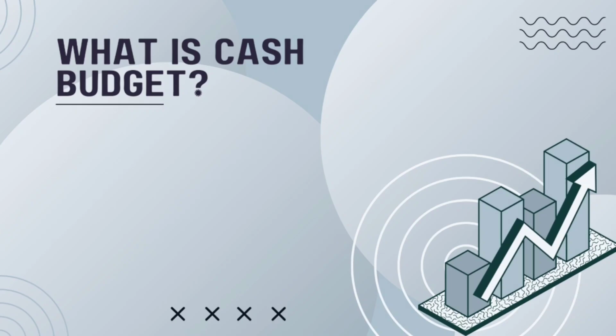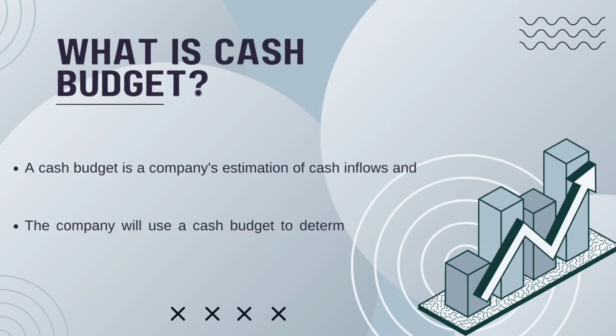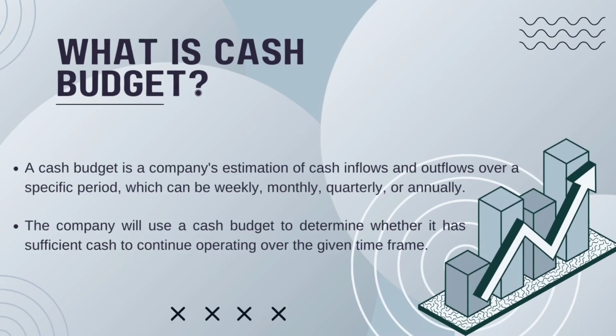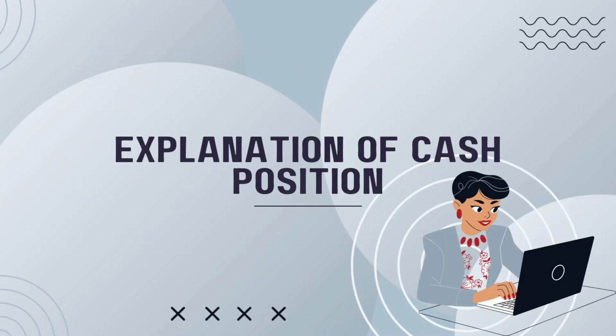What is a cash budget? A cash budget is a company's estimation of cash inflows and outflows over a specific period, which can be weekly, monthly, quarterly, or annually. The company will use a cash budget to determine whether it has sufficient cash to continue operating over the given time frame. Now we move to the explanation of cash position.